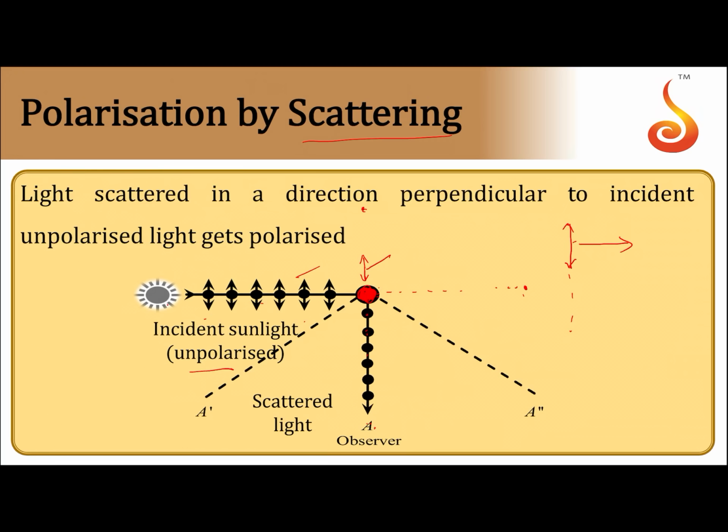If you observe from here, you will see fully polarized light. If you observe from here or here, you will see only partially polarized light. So in a direction perpendicular to the incident ray direction, you will see plane polarized light. In any other direction, you will see partially polarized light.